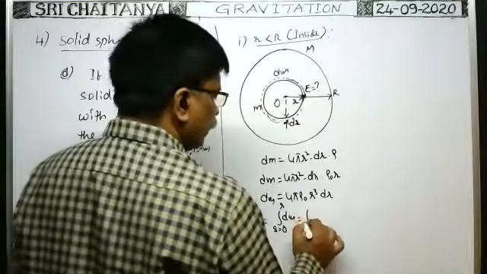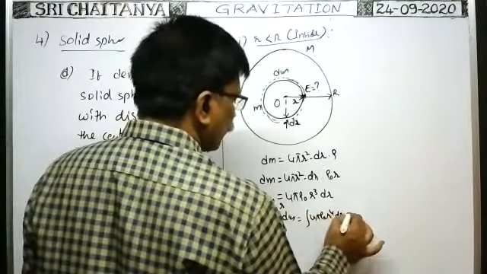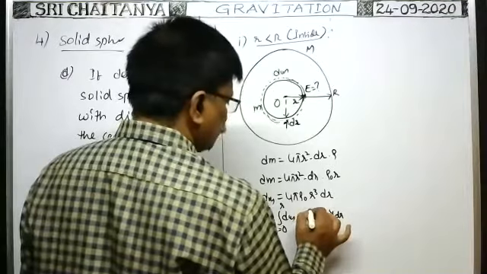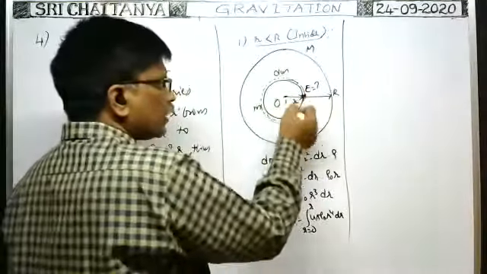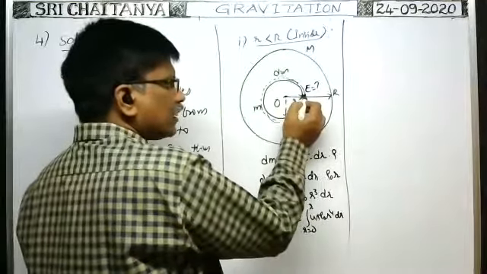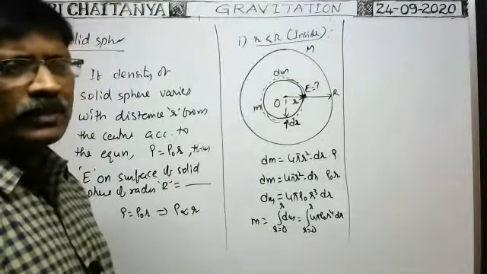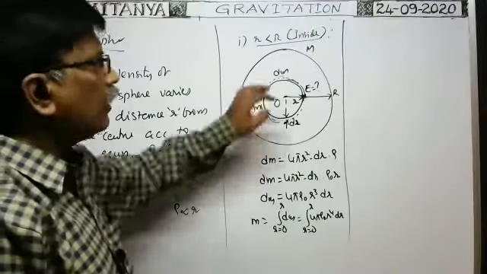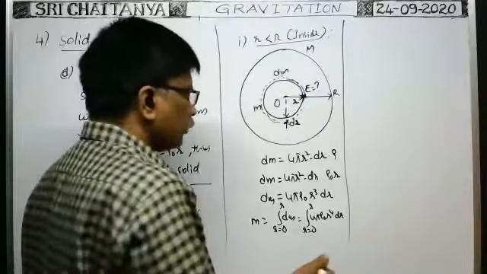This is equal to the integral of 4 pi rho naught r cube dr, limits 0 to small r. Because when you know the mass of the sphere, then at this point we can directly use the formula for intensity of the gravitational field on the surface of the solid sphere. That's why I am finding the mass of this solid sphere. So if you integrate, you will get the mass.